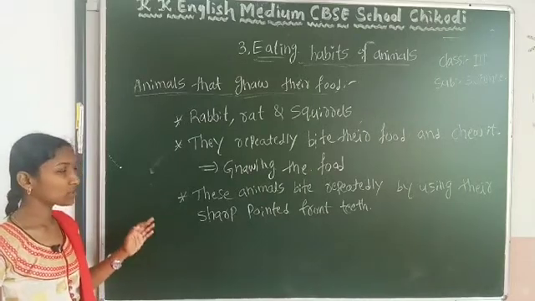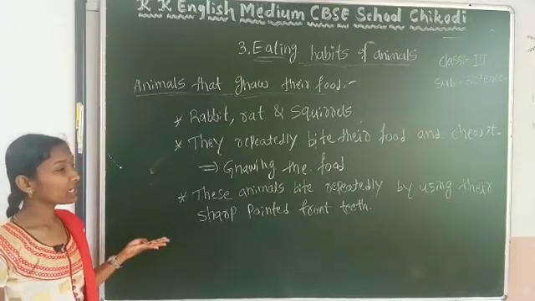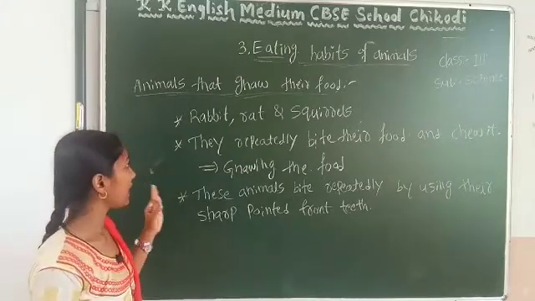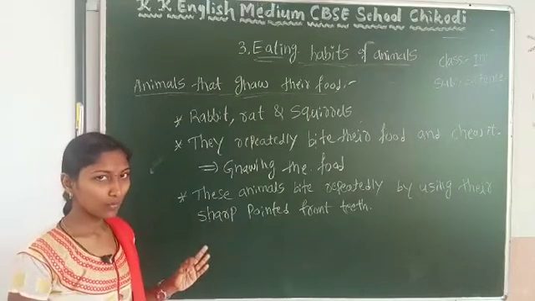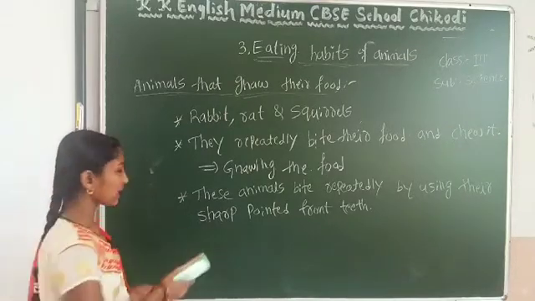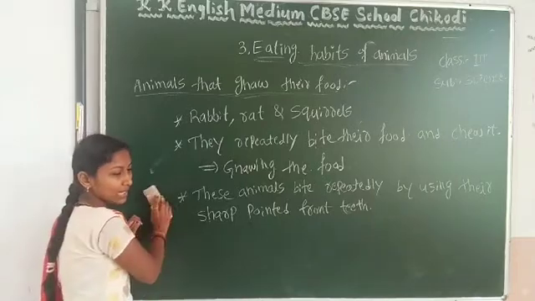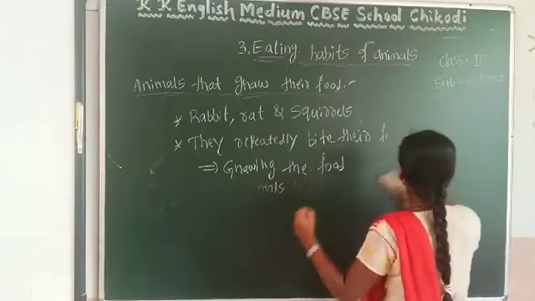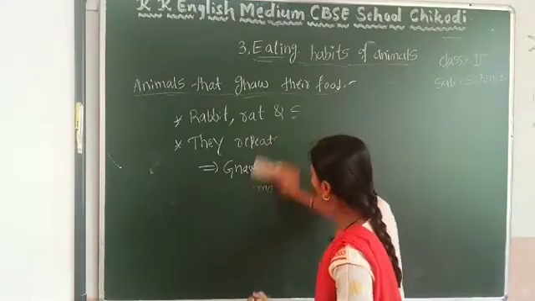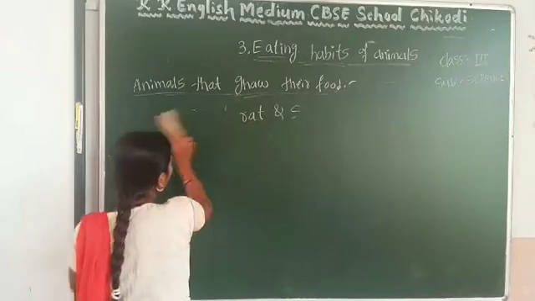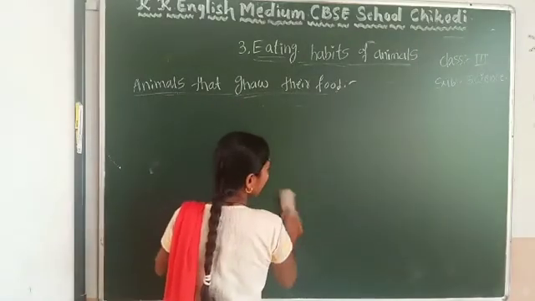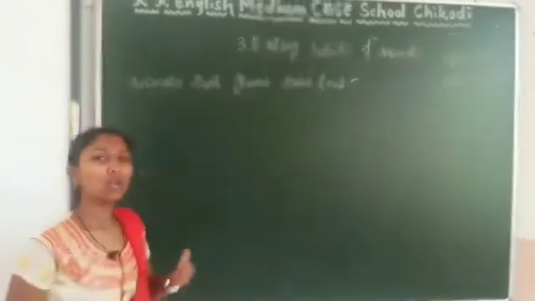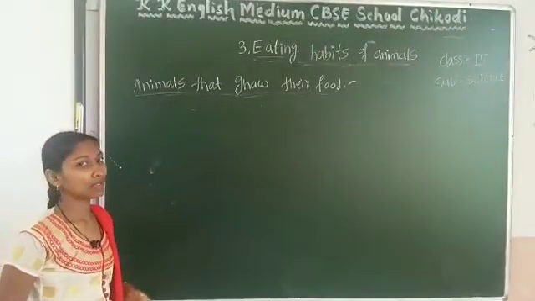I hope all of you understood this well. The animals which tear and chew their food, and the animals that gnaw their food. Okay, next we will move to the next point, that is the animals that swallow their food whole. Means the animals, what do they do? They don't bite, they don't chew their food, they directly swallow that food into their stomach.